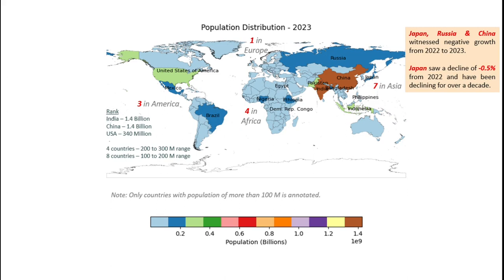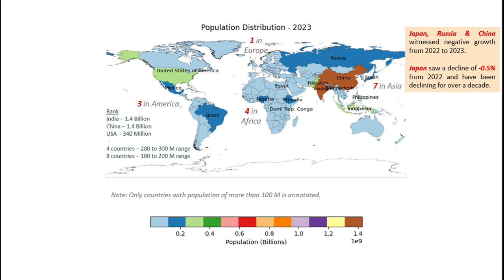If we talk about Japan, Japan has witnessed a decline of negative 0.5%. The case with Japan is it has been declining every year since 2010. In its population, it has more old people than young people. The median age works out to be around 50 years and the fertility rate is around 1.3 births per woman, which is not enough to sustain the current population level and therefore the population is declining.